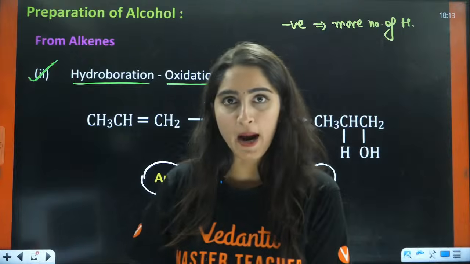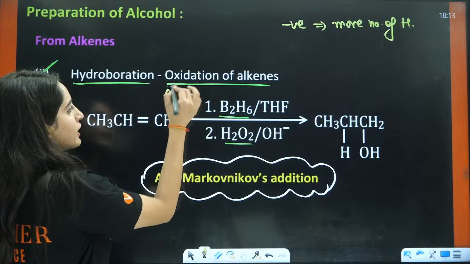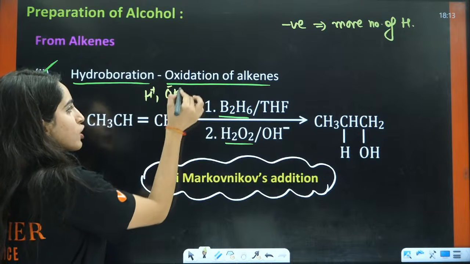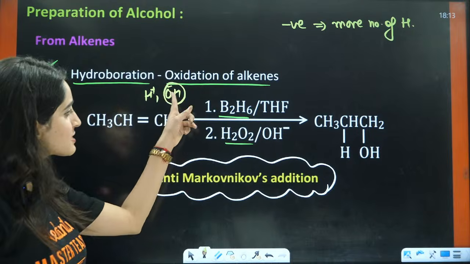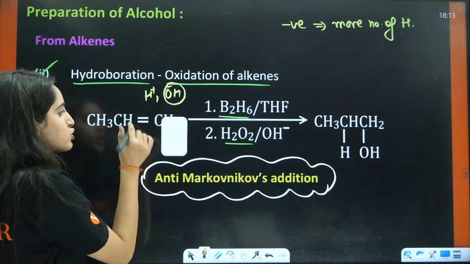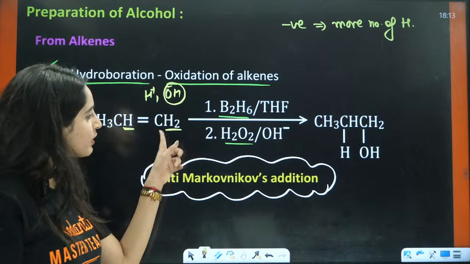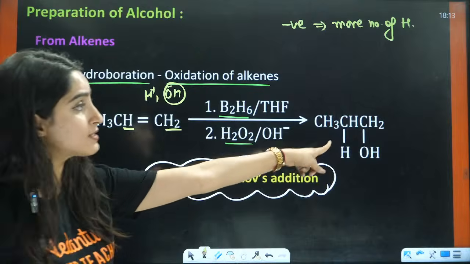For example, what I am adding here is OH negative and H positive, so this is my negative part. This negative part will attach to the carbon of the double bond with more hydrogens. This is a double bond, this has one hydrogen, this has two hydrogens, so it will attach to this part.